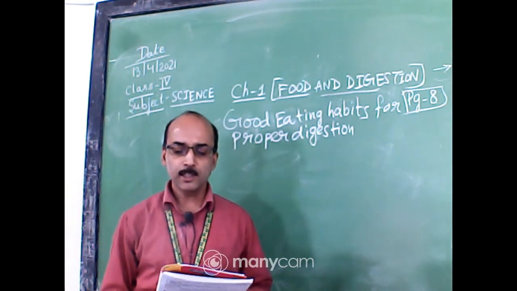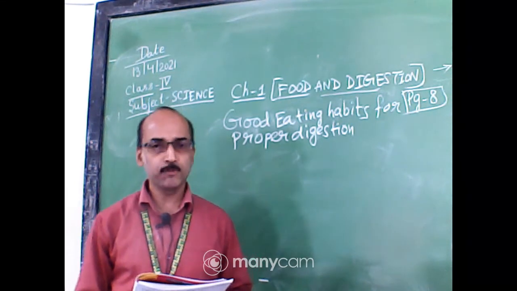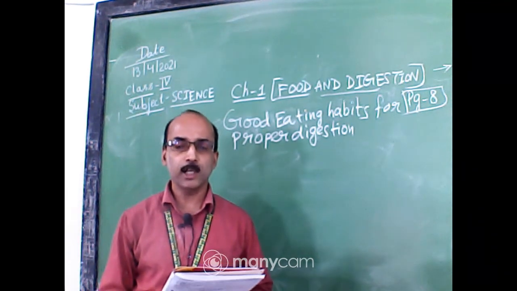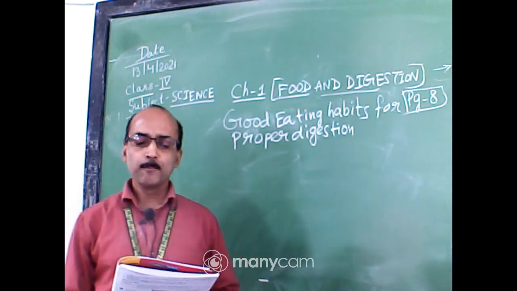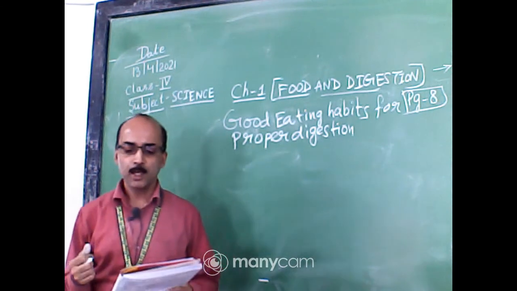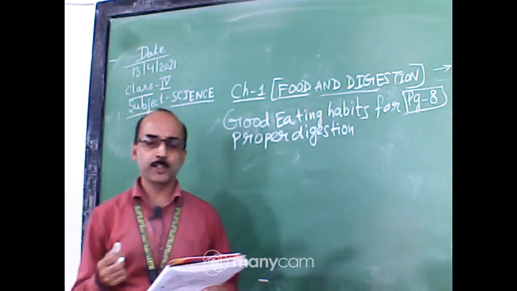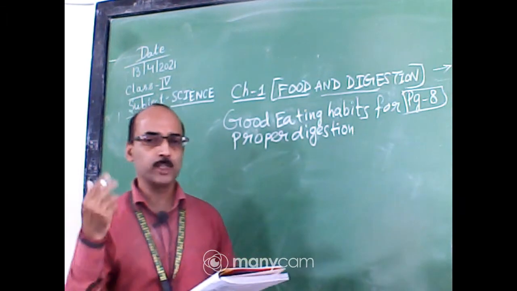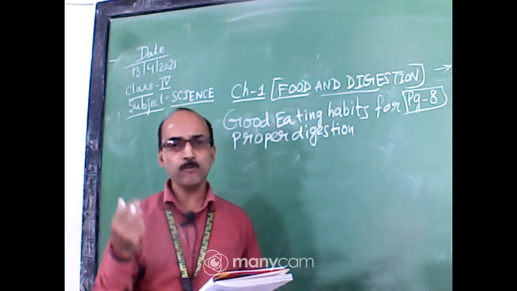Then number 6, eat fresh and healthy food. We should eat fresh food. Number 7, drink 8 to 10 glasses of water every day, because water helps to digest the food properly. Then number 8, avoid overeating. You should not eat too much. What your stomach can hold, you will eat that quantity of food.